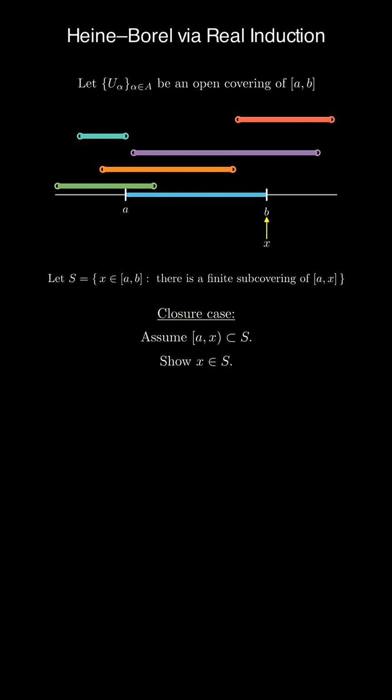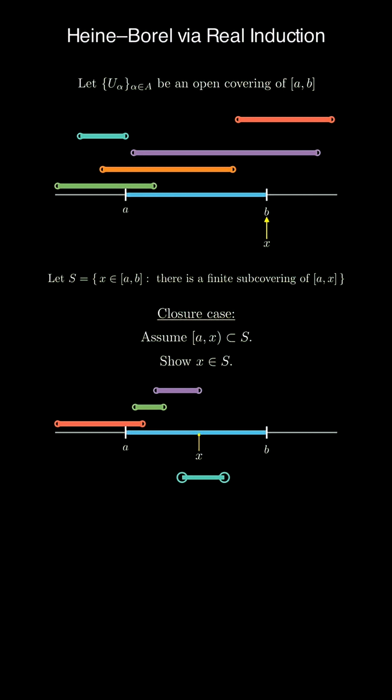For the closure case, we assume that the half-open interval from A up to but not including X is a subset of S. Now, one of those sets from our original open covering must have contained X. So add that open set to our finite subcovering, and voila, we have a finite subcovering of the closed interval from A to X. Therefore, the entire closed interval from A to B has a finite subcover.